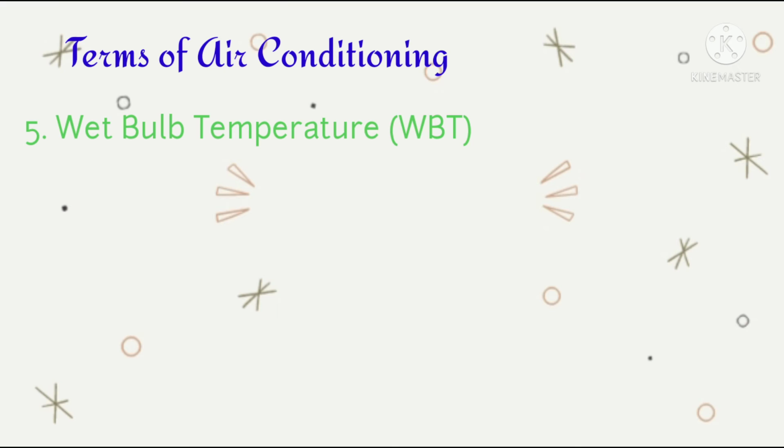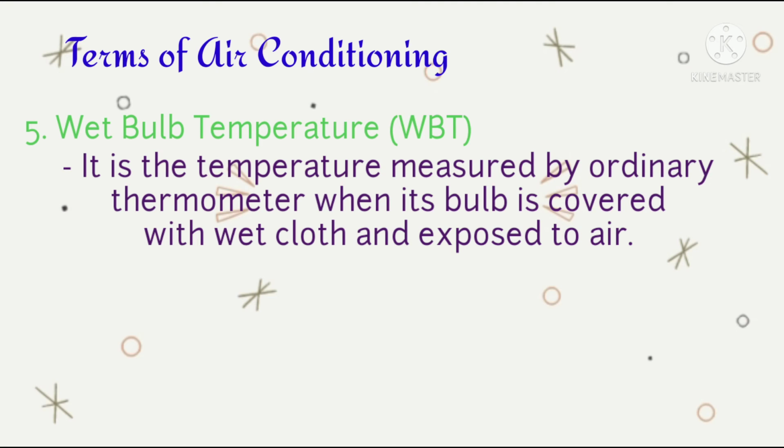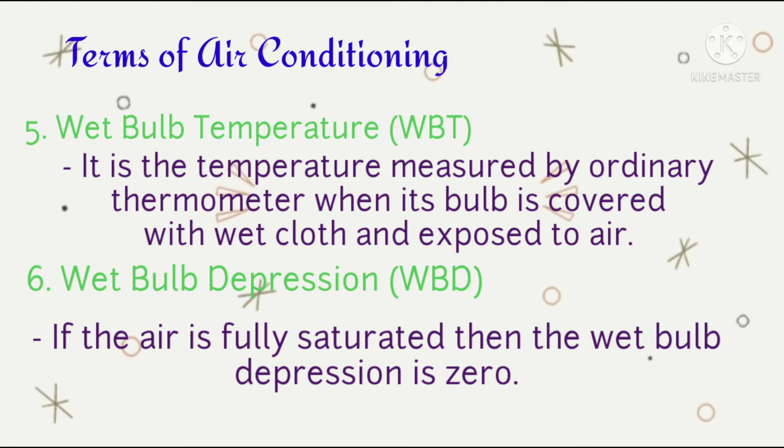Number 5 is wet bulb temperature or WBT. It is the temperature measured by an ordinary thermometer when its bulb is covered with wet cloth and exposed to air. Number 6. Wet bulb depression or WBD. It is the difference between the dry bulb temperature and the wet bulb temperature. If the air is fully saturated, then the wet bulb depression is zero.